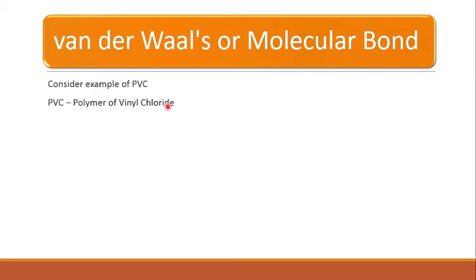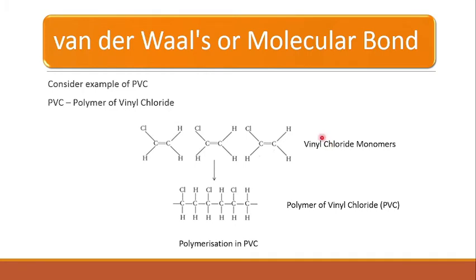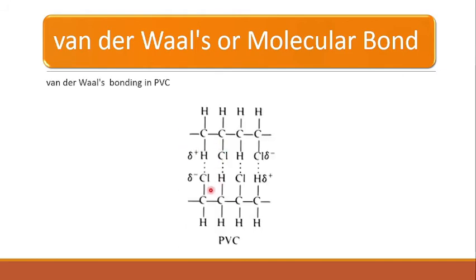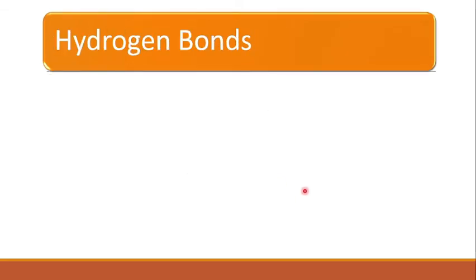Let us consider the example of PVC. PVC is called polyvinyl chloride, or polymer of vinyl chloride. When PVC is formed, the vinyl chloride monomers come closer and form a polymer of vinyl chloride, or PVC, right? Now when two such polymers come closer, the intermolecular bonding between the hydrogen atom of one polymer and the chlorine atom of another polymer forms a van der Waals kind of bonding, or a weak bonding, right? So this kind of bonding is van der Waals bonding, and therefore the PVC material forms, right?